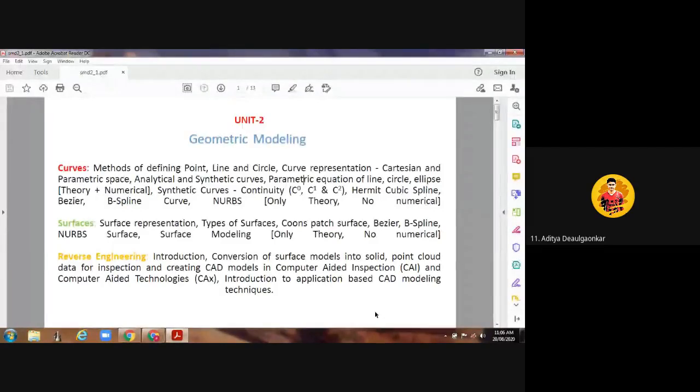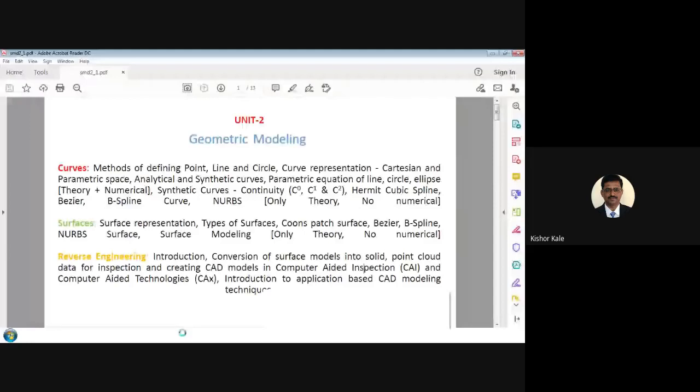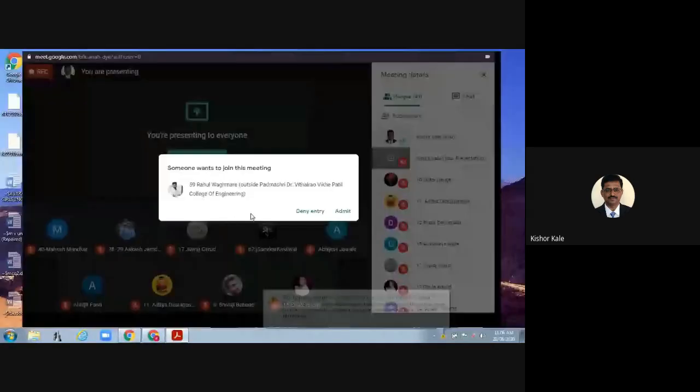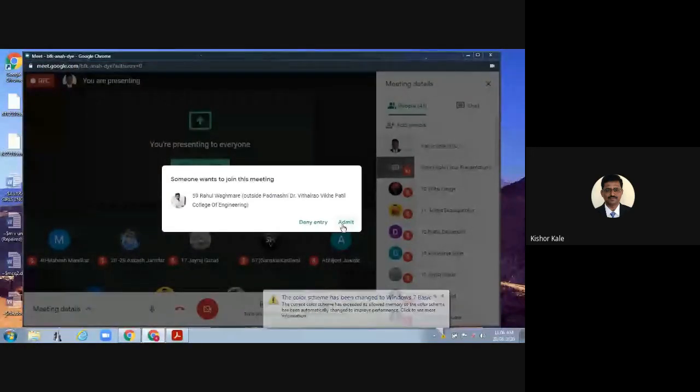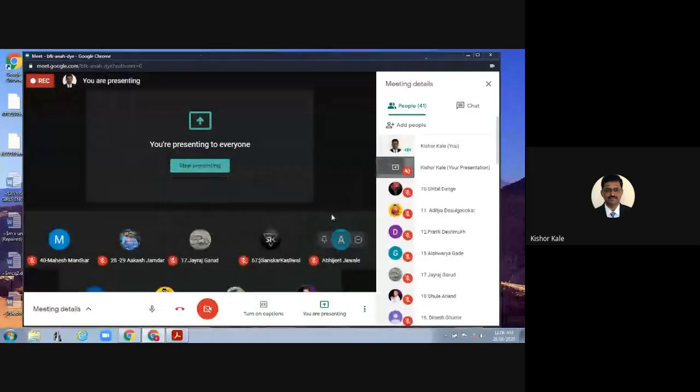In the first unit, it was an overview of CAD.